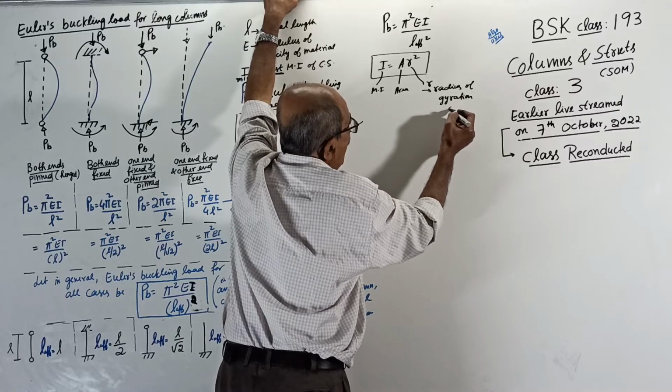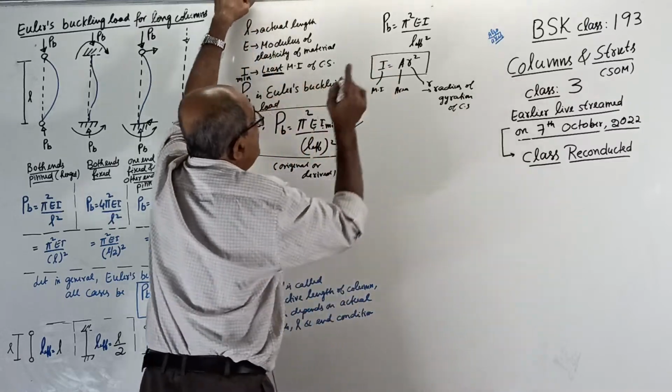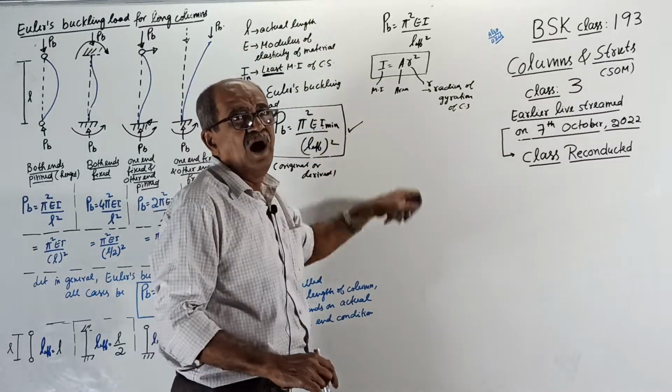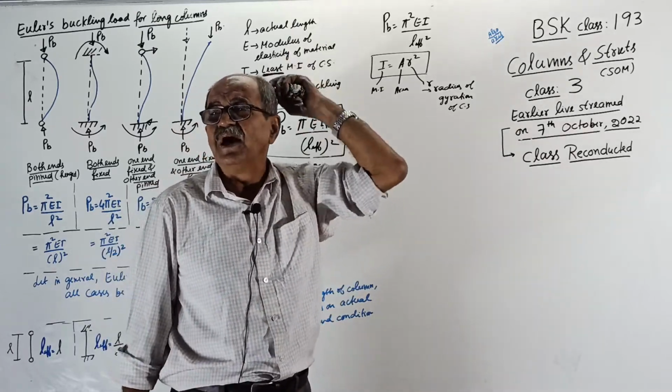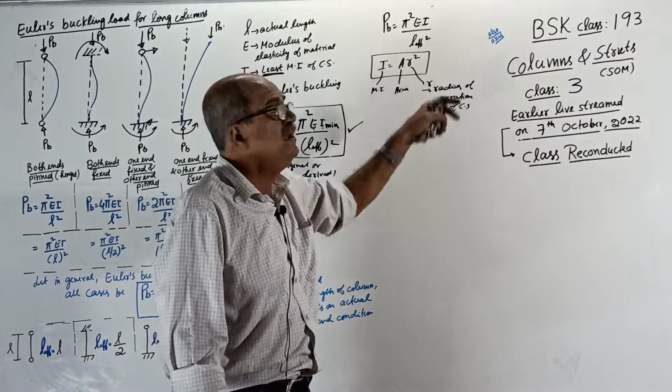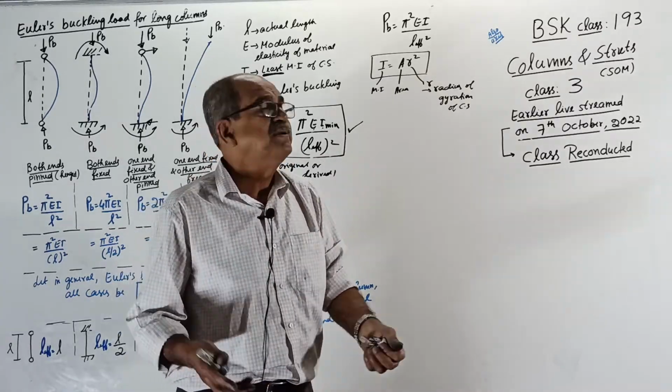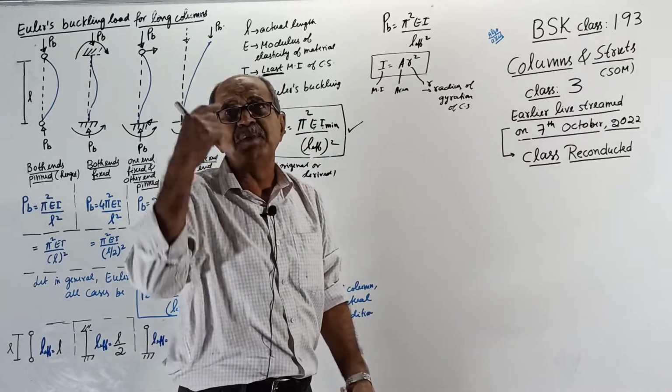Regarding R, I explained very thoroughly in the engineering mechanics class its importance and physical meaning. Here in the column chapter, I cannot go back to engineering mechanics.